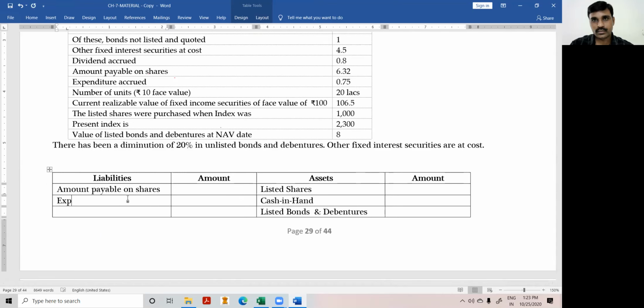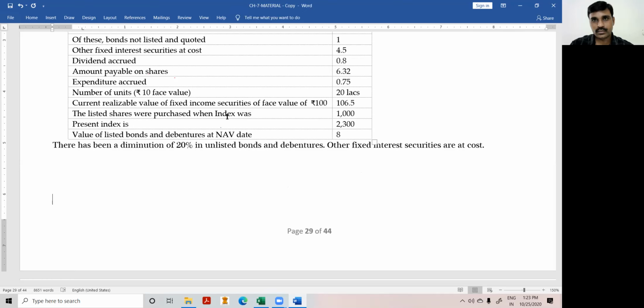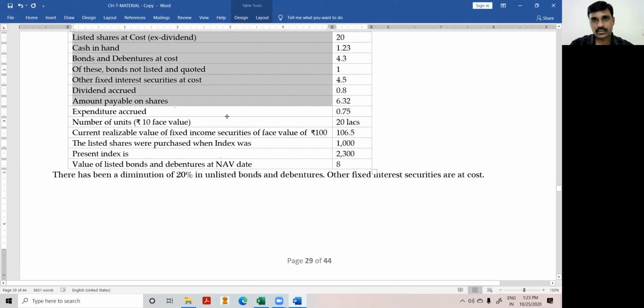So the fund may be having employees to whom we have to pay the salary, or the salary is outstanding, or the rent is outstanding. Anything. Expenditure is accrued. Here ends the list of assets and liabilities. Now the information is relating to how to value the assets. Till here we have ended up with all the assets and liabilities.